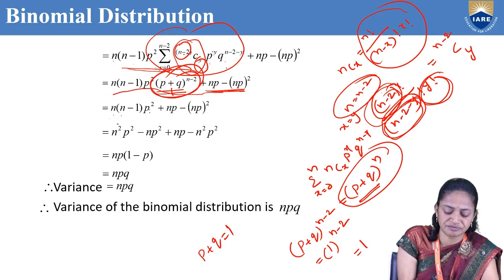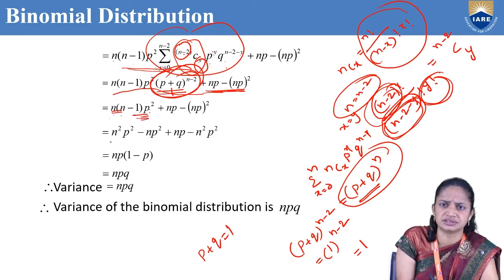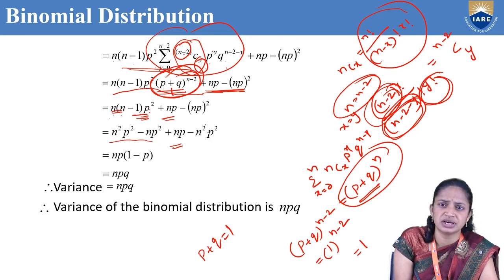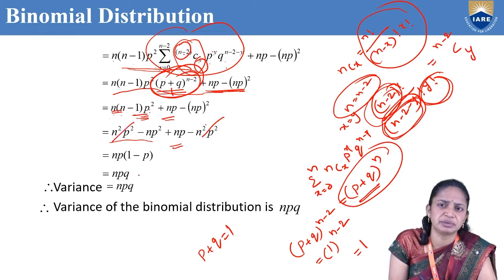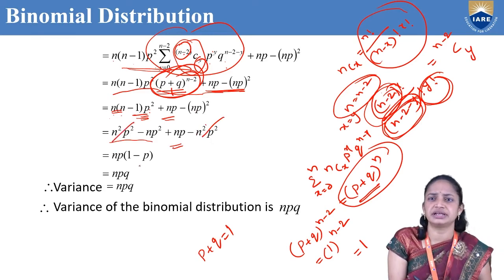After simplification we will get n^2p^2 - np^2 + np - (np)^2. (np)^2 can be written as n^2p^2, so n^2p^2 minus n^2p^2 get cancelled.